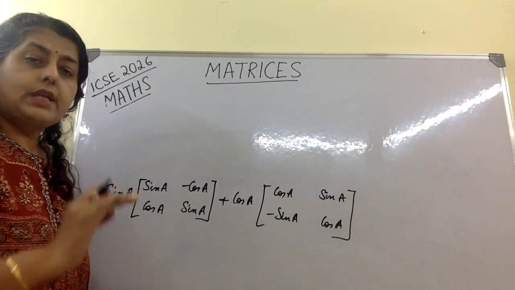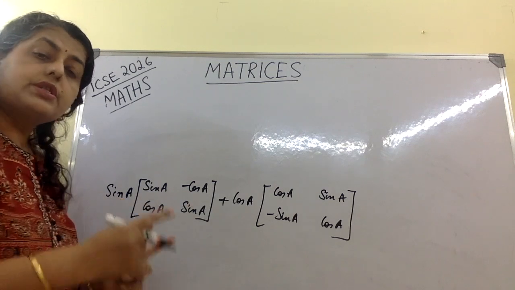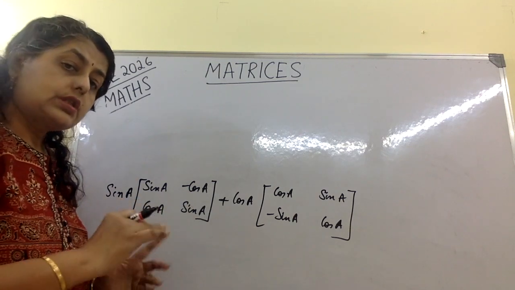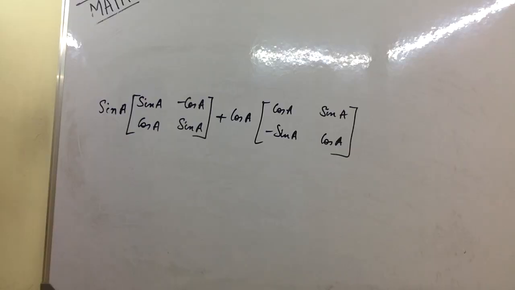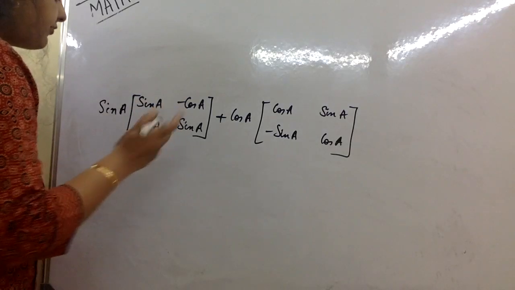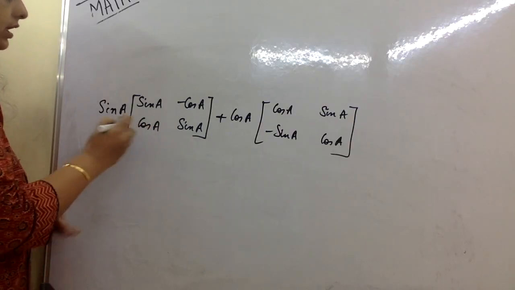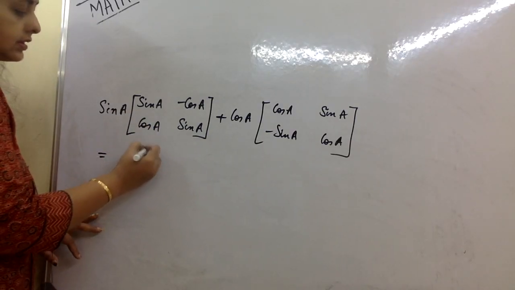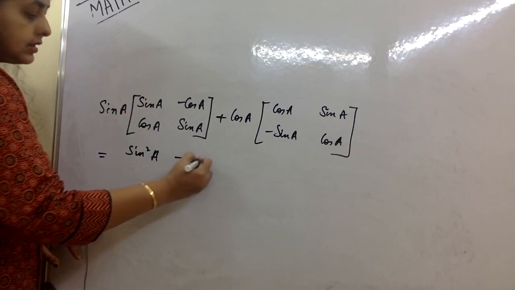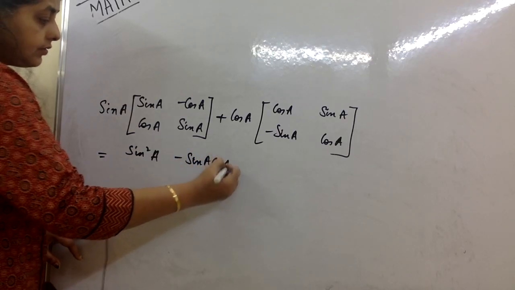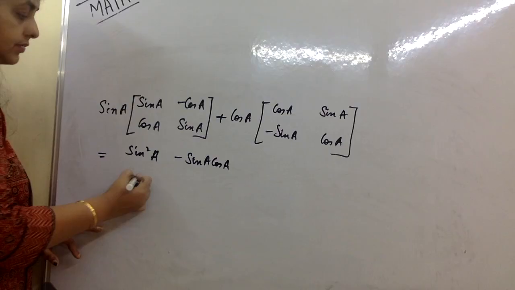This is one ICSE favorite, to put sine and cos in a matrix and ask a question. So just see carefully. We are asked to simplify this question. You should never leave a question. This only looks difficult. So here when we multiply, we get sine square A, minus sine A cos A. Addition of matrix is very simple.